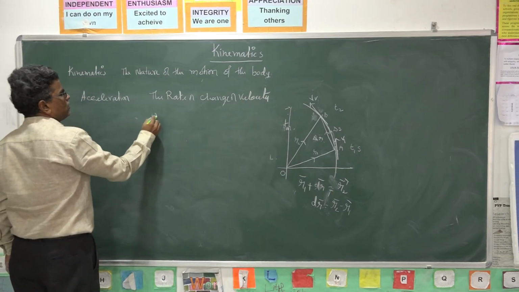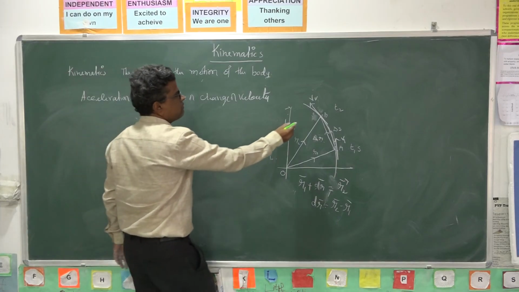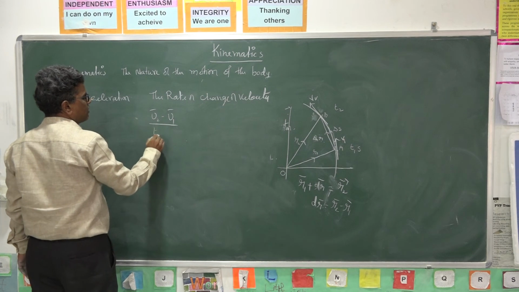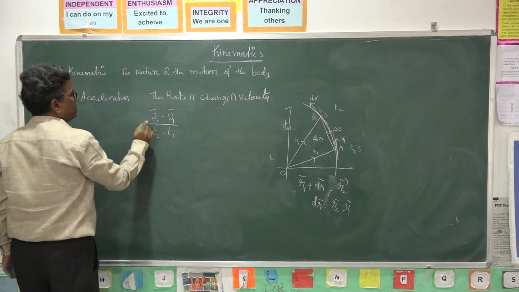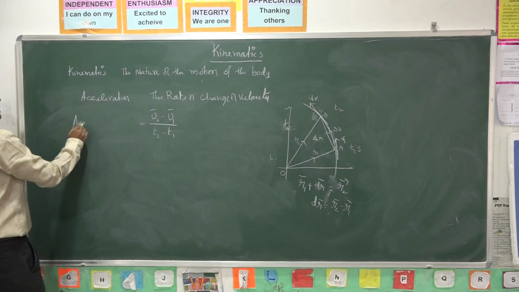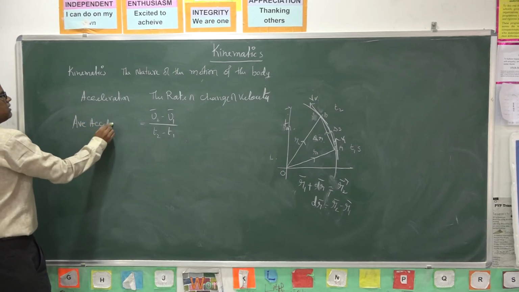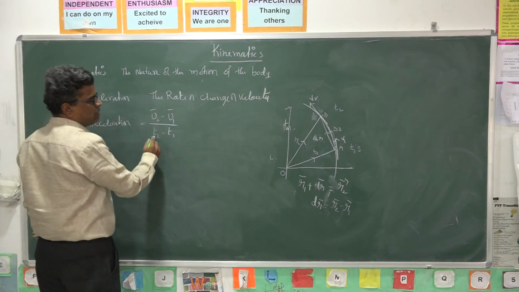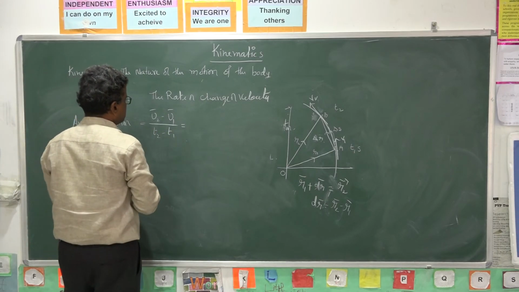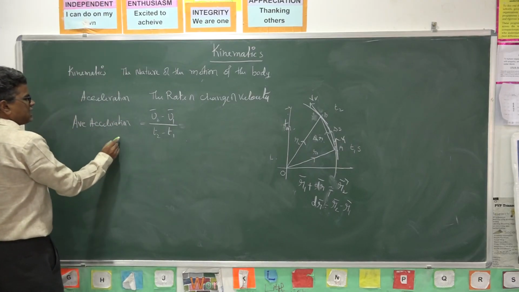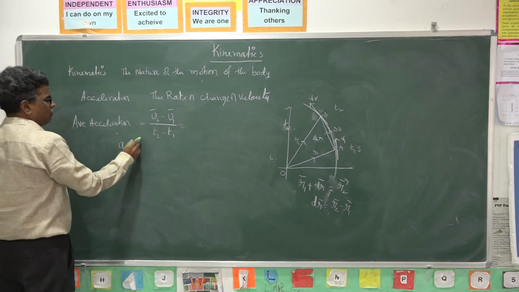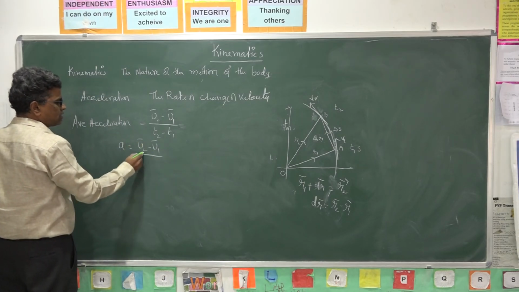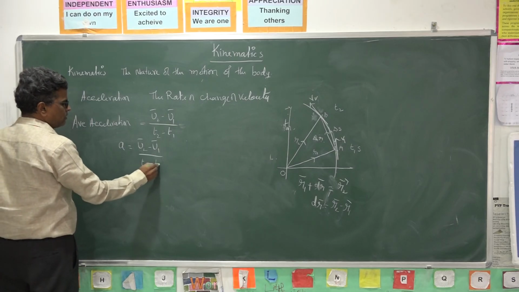Here the velocity is V2, here the velocity is V1; V2 minus V1 by T2 minus T1 is called average acceleration. A is equal to final velocity V2 minus initial velocity V1, by T2 minus T1.